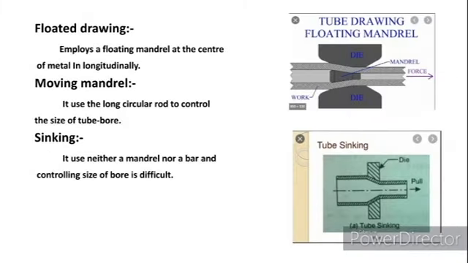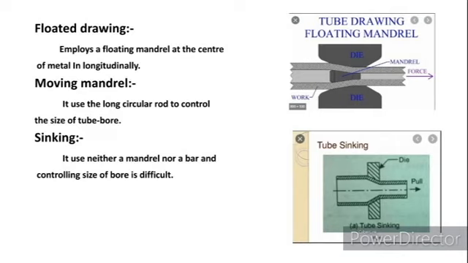Float drawing. It is another type of tube drawing process. As we first saw in the fixed plug, there is a fixed mandrel at a desired dimension of cross section area. In this, it is a cone shaped mandrel to produce a smaller diameter cross section area of a tube, which is placed inside this die. The working piece.